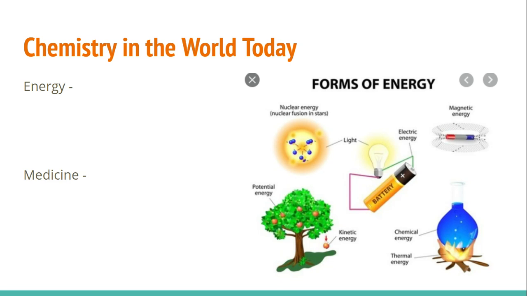We have nuclear energy, which comes from fission within a star. We can also do that within a nuclear reactor. We can also have nuclear fusion, which is when they come together. We have light, electrical energy, magnetic energy, chemical energy, thermal energy, all different types of energy that can be found within each other.